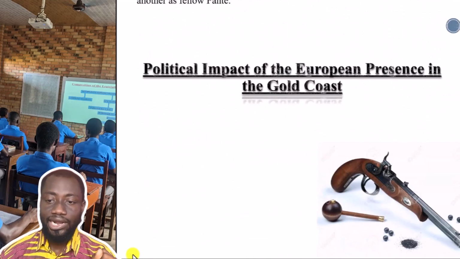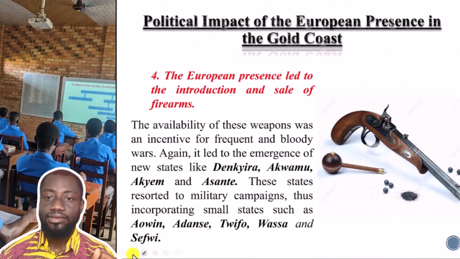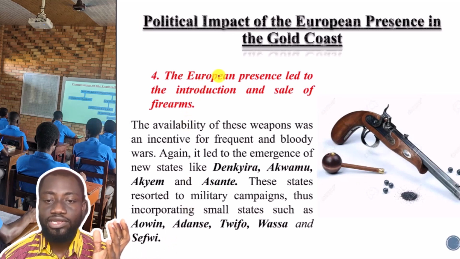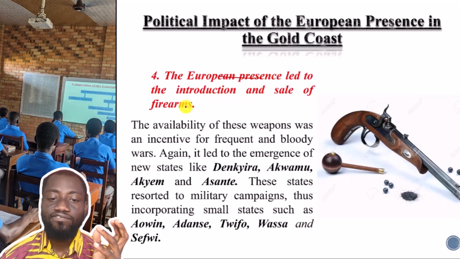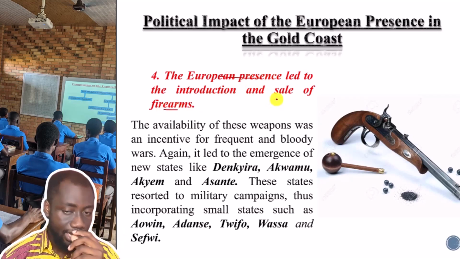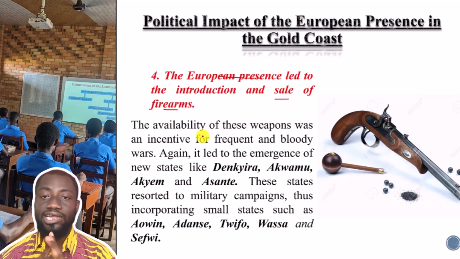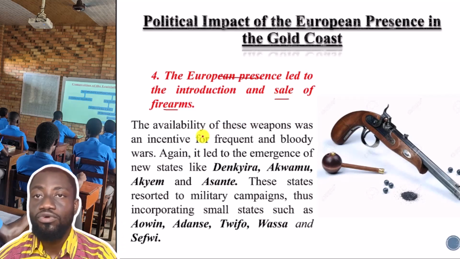Good. Let's take a look at the last of the impact of the European presence in the Gold Coast. The last one had to do with the Europeans' impact leading to the introduction and sale of firearms. The availability of these weapons was an incentive for frequent and bloody wars.